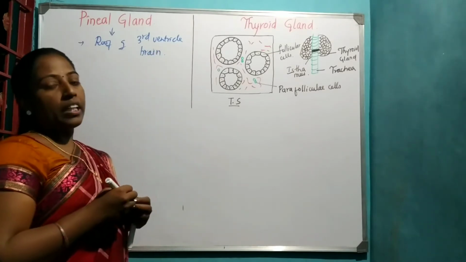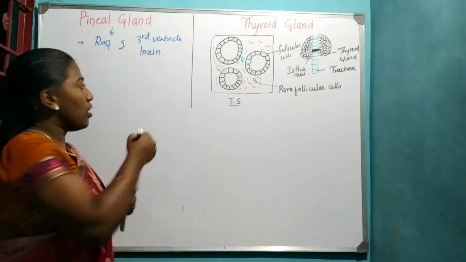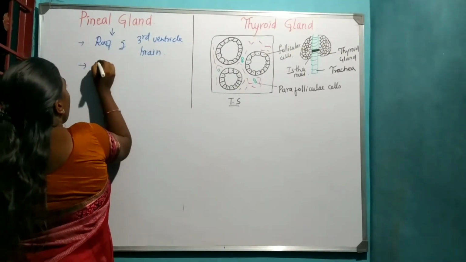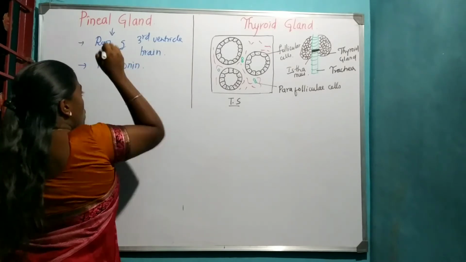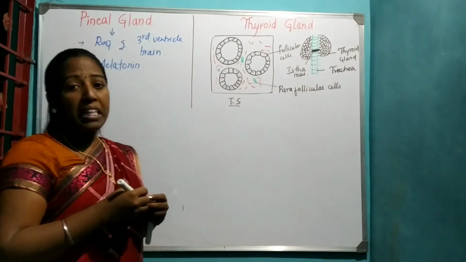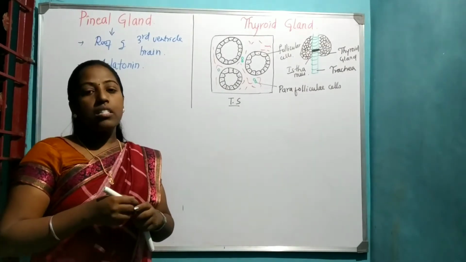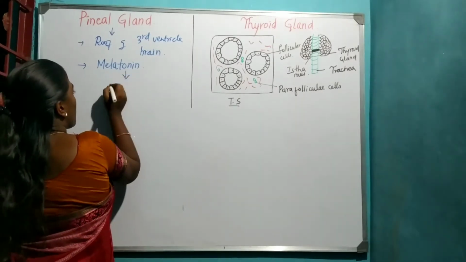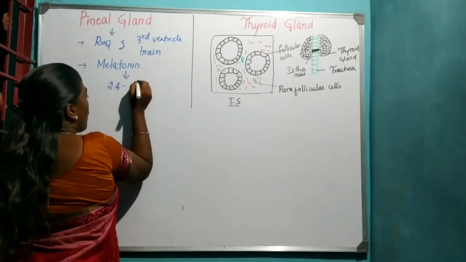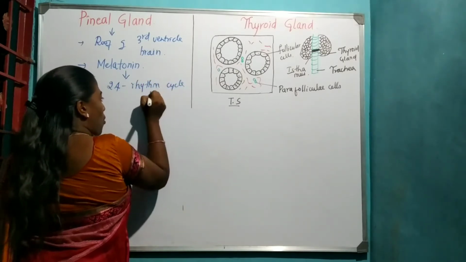As an endocrine gland, it produces a hormone called melatonin. So the hormone secreted by the pineal gland is melatonin. This hormone and the pineal gland regulate the 24-hour rhythm of the body. So what is the function? The major function is that they regulate the 24-hour rhythm cycle of the body.